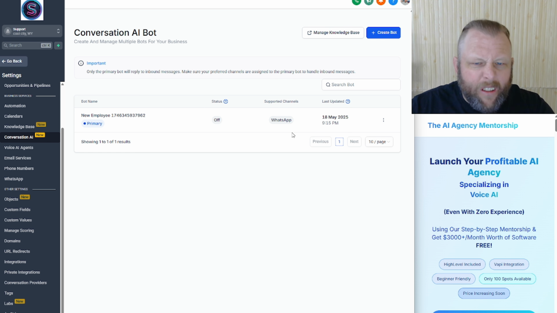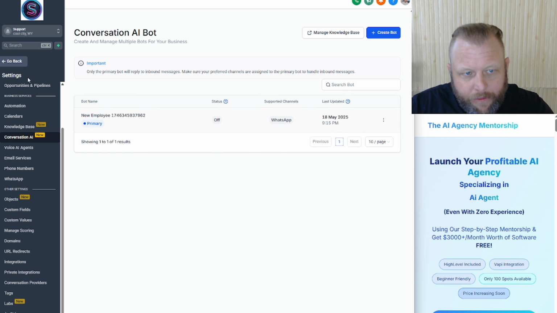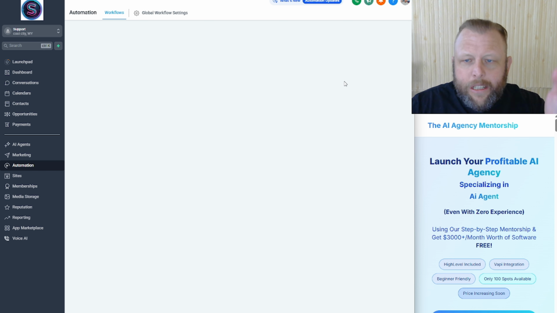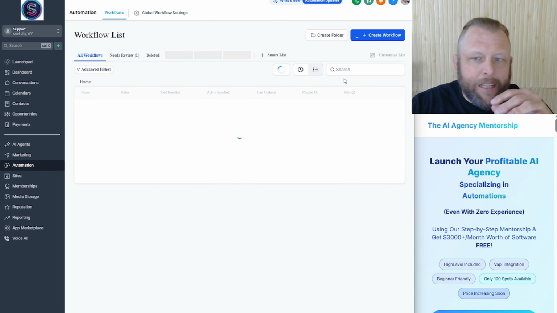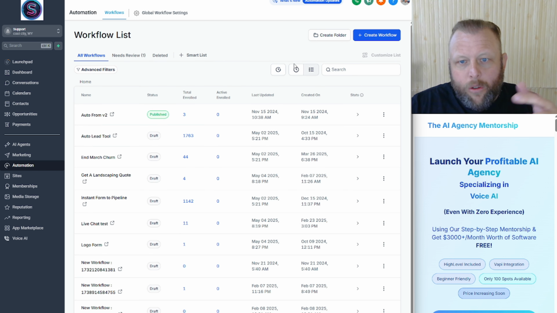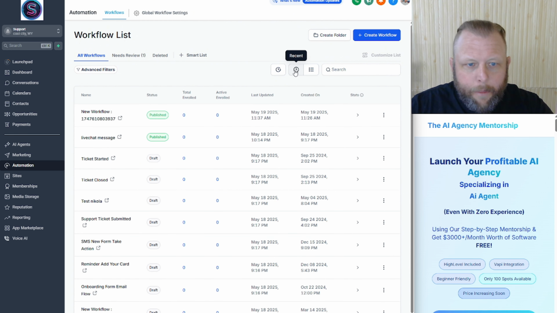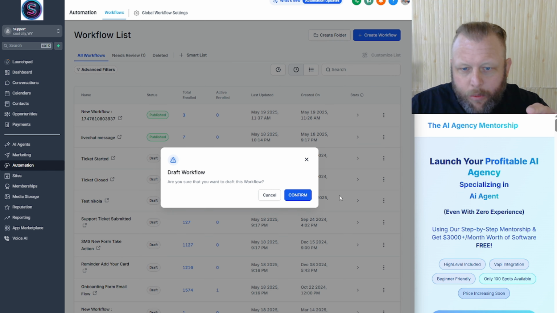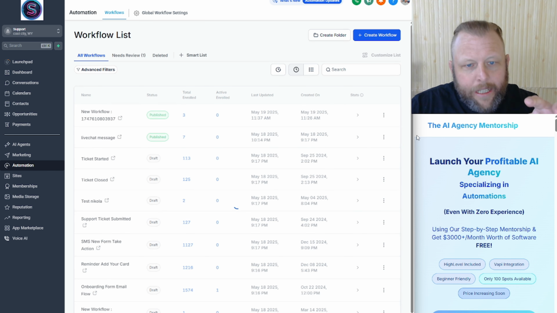So I'm going to leave this one on WhatsApp. That is fine. And you're also probably going to go to your automations menu and make sure you haven't set up any other automation or workflow for it. For example, I have this one in here and the live chat one in here. So I'm just going to go ahead and pause these ones that I did earlier on, just to test the system out.